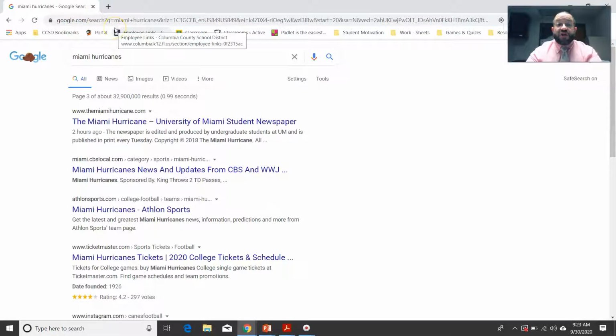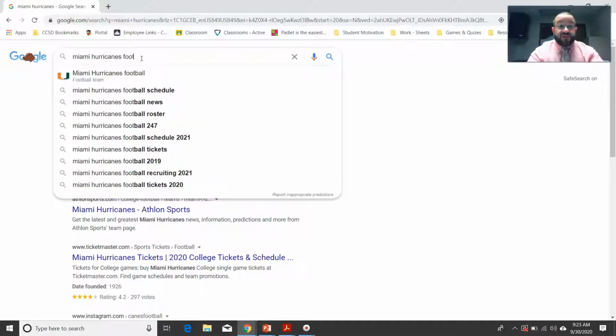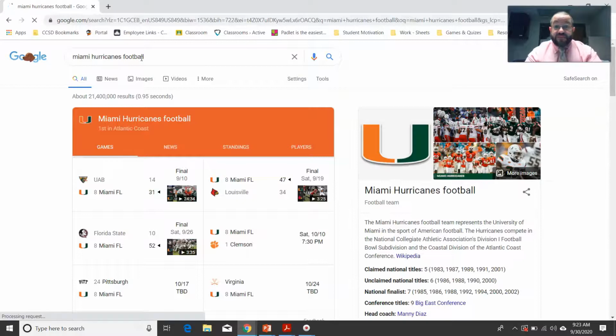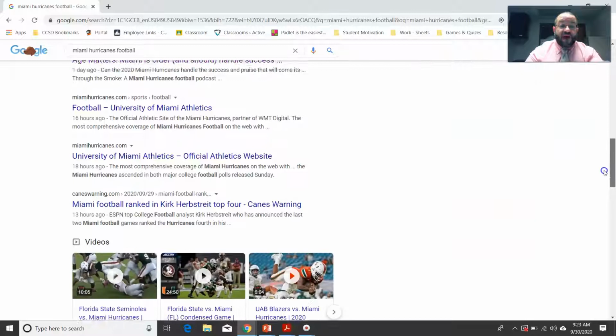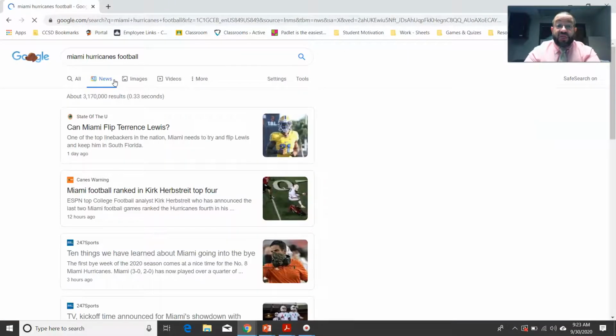Now, if I wanted to look at all of the information in regards to football, this will be more specific, Miami Hurricane football. I could see that just by using that search. Now, what if I wanted to find out only the news of Miami Hurricane football, but within a specific time?